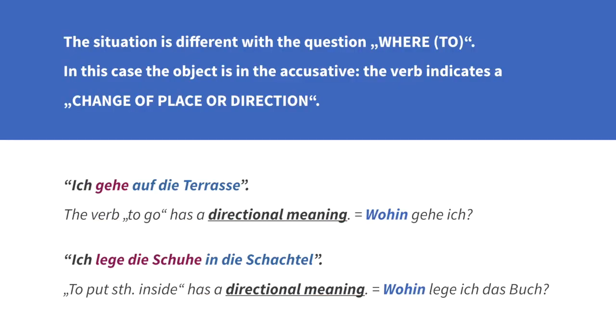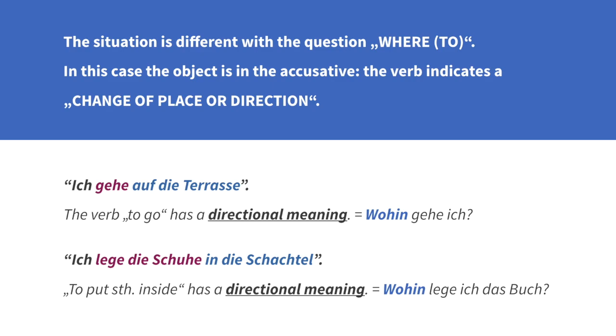The situation is different when the question is where to. Where to is always connected with a direction. It expresses a directional movement. In this case, the object is in the accusative. The verb indicates a change of place or a direction. For example, ich gehe auf die Terrasse. The verb to go has a directional meaning. Wohin gehe ich? Where do I go to? To the balcony.